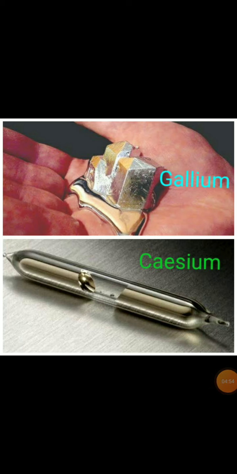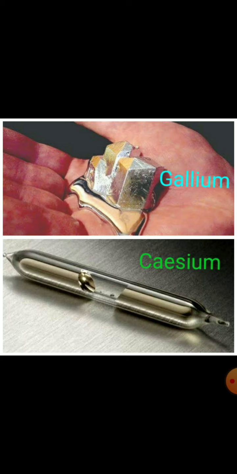We have also learned that the metals have high melting points, right? But there are exceptions. Gallium and cesium have very low melting points. You can see in the image gallium and cesium. These two metals will melt if you keep them on your palm.